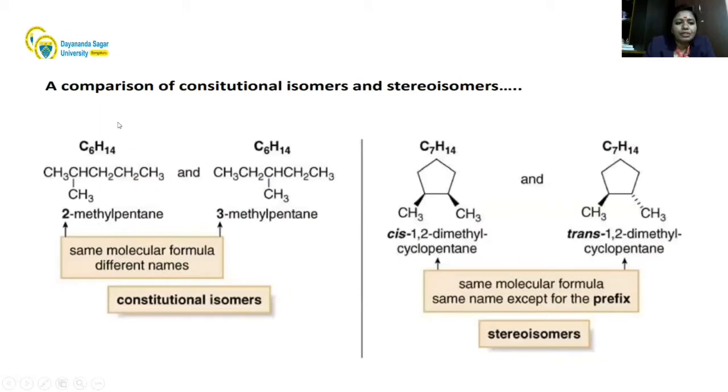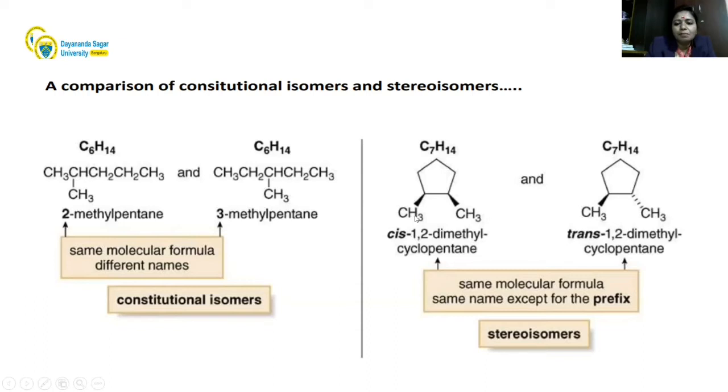Here I am going to give the comparison of constitutional isomers and stereoisomers. You can see the picture of a constitutional isomer. Here the structures are called 2-methylpentane and 3-methylpentane. You see the molecular formula C6H14, C6H14. So they have the same molecular formula but different names; that is called constitutional isomers.